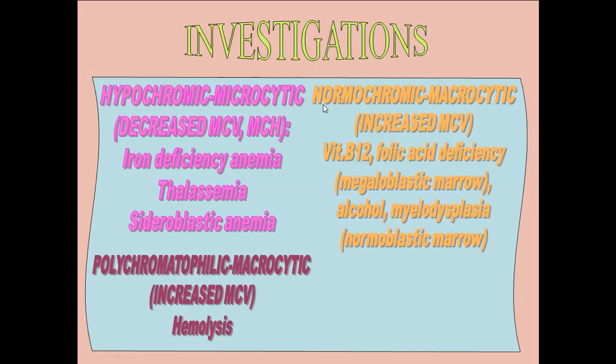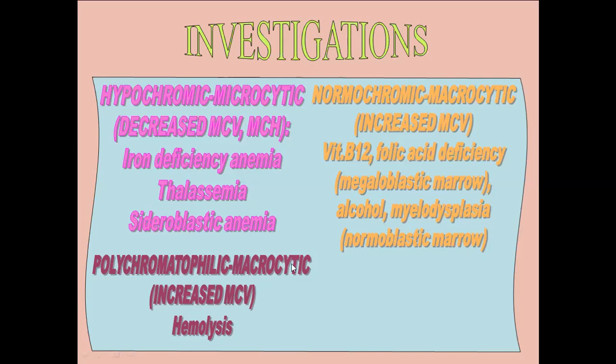But the MCH, that is the mean corpuscular hemoglobin, will be normal. So the patient will be labeled as a macrocytic normochromic or normochromic macrocytic anemia. And the causes include vitamin B12 and folic acid deficiency, alcohol, and myelodysplastic syndrome.